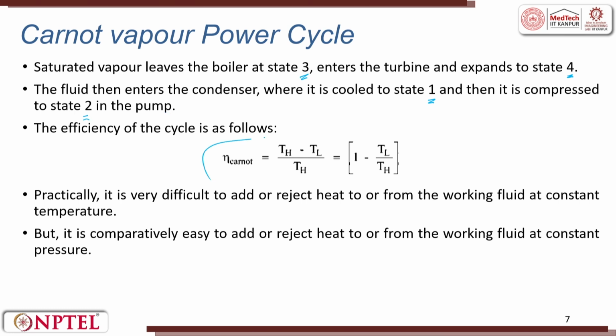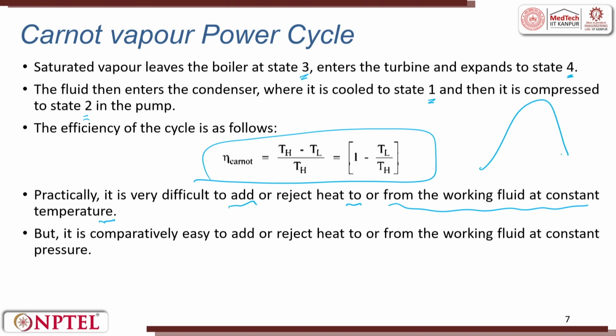The efficiency of the entire cycle is found by (TH minus TL) by TH, which can be represented as 1 minus TL by TH. Practically, it is very difficult to add or reject heat to or from the working fluid at a constant temperature.